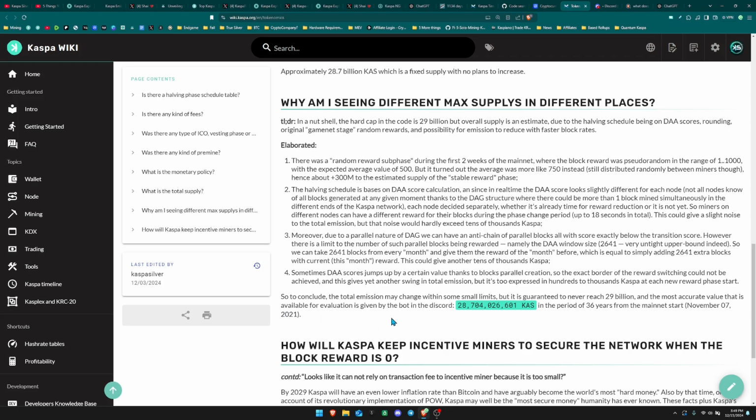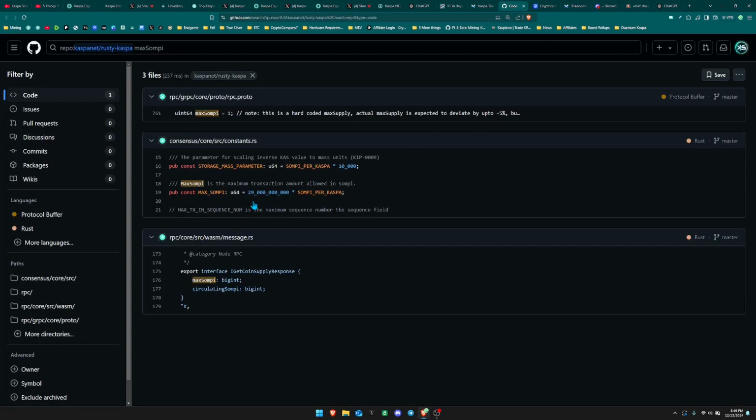So just again, in a nutshell, they used a script to try to predict the max supply based on how the blocks are coming out and the rate they're coming out. But this could all change a little bit. And with this script, it didn't really just tell us 29 billion exactly. Based on the calculations, it looks like we're only going to ever hit 28.7 billion. But just in case this calculation's off, we know for sure that hard coded in the Kaspa network is 29 billion, and we know for sure that the Kaspa supply will never go over this.